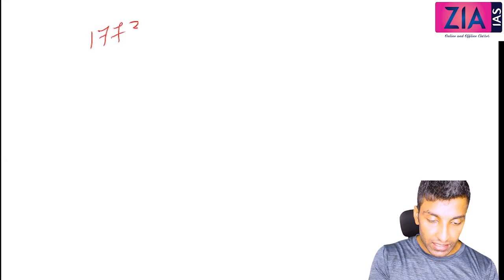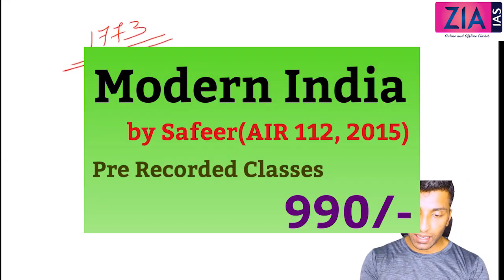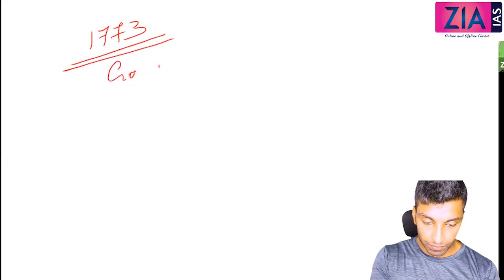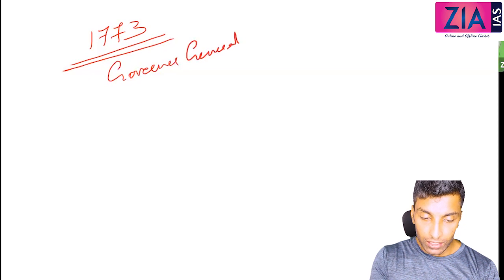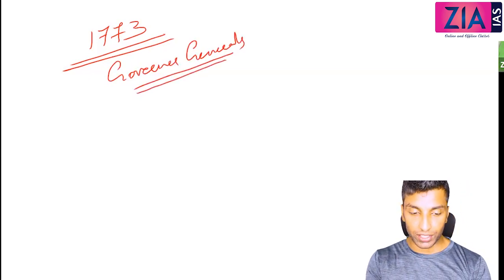Okay, so I'm going to start from the year 1773 onwards. Here onwards we will be discussing the Governor Generals. Now we will try to understand the history through the Governor Generals.